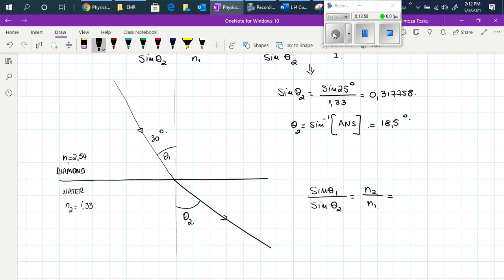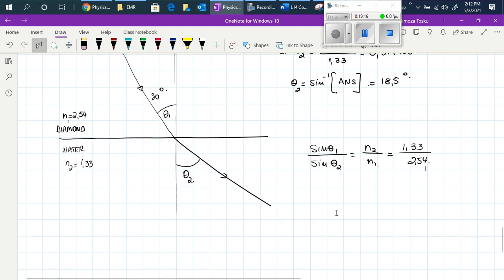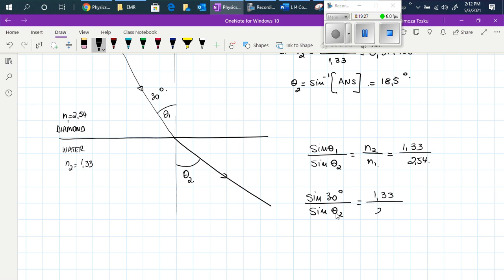In this case, in difference with the previous example, we don't have air with an index of refraction of 1, but we have 1.33 over 2.54, that is the index of refraction for diamond. Now let's replace the angle, so we'll have sine 30 over sine theta 2 is equal to 1.33 over 2.54.